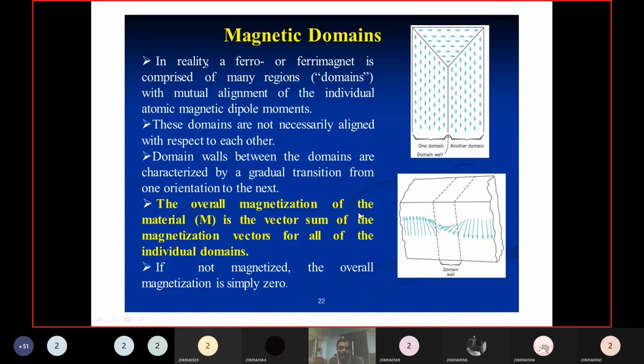The overall magnetization of the material is the vector sum of the magnetization vectors of all the individual domains. See here, we already said that capital M means magnetization per unit volume. Small m is the magnetic dipole moment of each atom. With n atoms, the magnetization is capital M equals n into m.